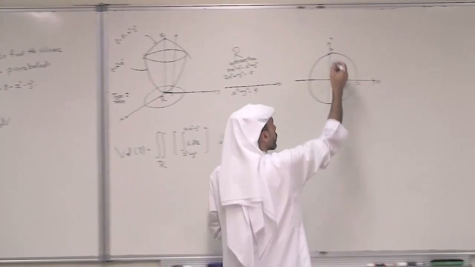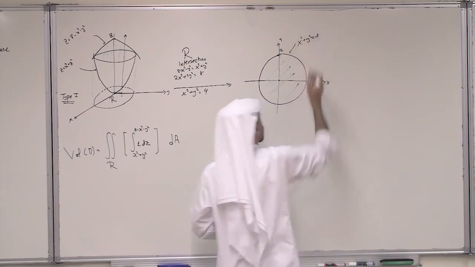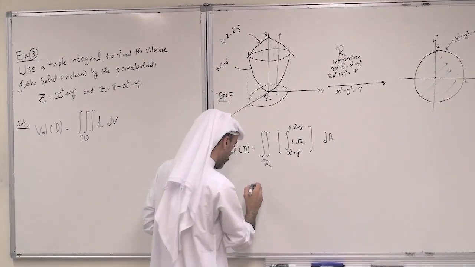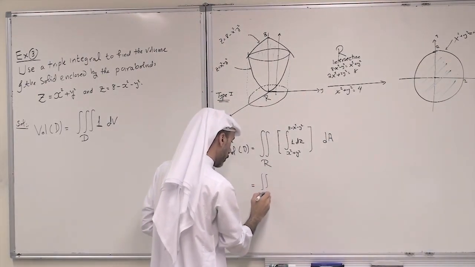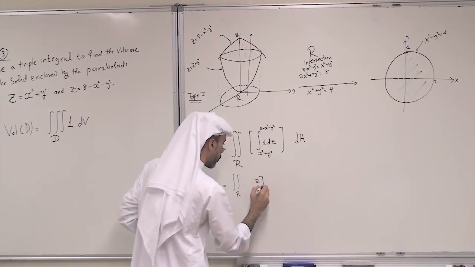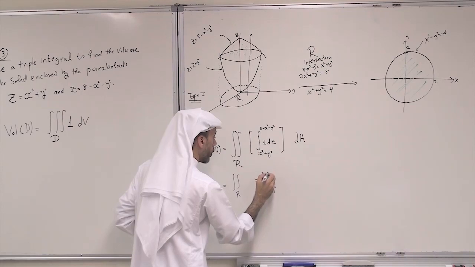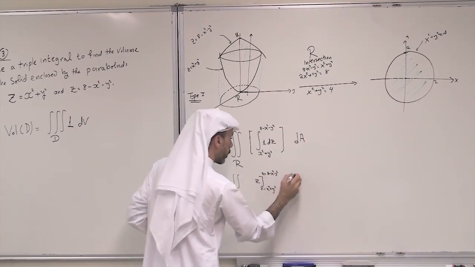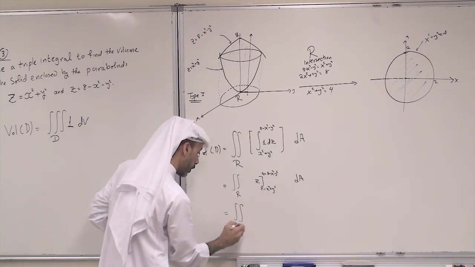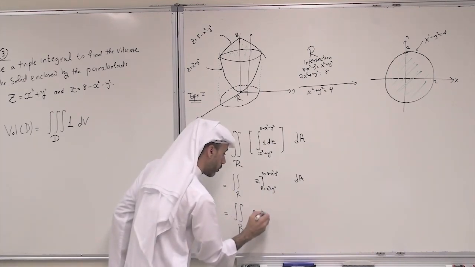So this is R, this is x squared plus y squared equals 4. Okay, so now just integrate. So this is a double integral over the region R, which is the circular region. Here it is z, from z equals x squared plus y squared to z equals 8 minus x squared minus y squared dA, and this is just a double integral over R of 8 minus x squared minus y squared minus